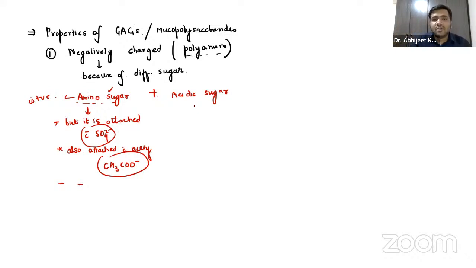And acidic sugar, you already know COOH, so COO minus, obviously has a negative charge. So the amino sugar, though positive, is attached with sulfate and acetyl parts, that's why it is more negative. And acidic sugar, you already know acids have this negative charge.